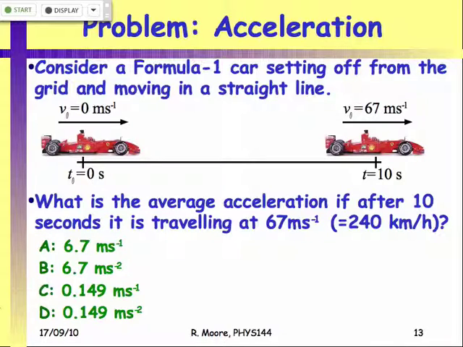The little trick I was playing here was that meters per second is not the units of acceleration, right? We've got a rate of change, a change in velocity divided by a change in time. So the mean acceleration is delta v over delta t.